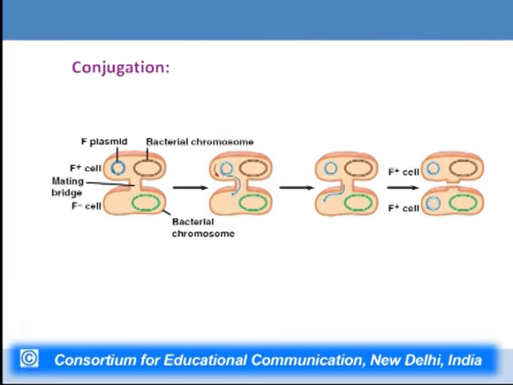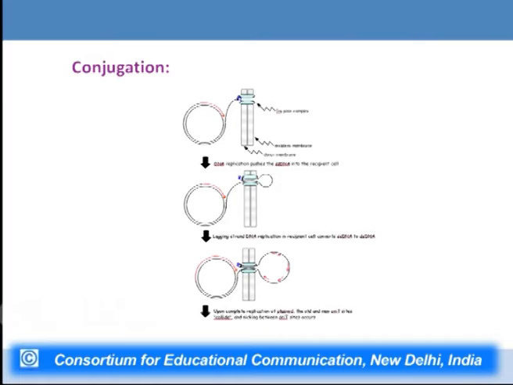The remaining strand in the donor is replicated by rolling circle replication, whereas the complementary strand in the recipient cell is also formed by the replication machinery of the recipient organism. After this transfer, both the cells become F positive. That means after the transfer, the cell which was earlier a recipient also becomes a donor type of cell because it has a full copy of the F plasmid. So this is basically rolling circle replication, wherein the donor organism is replicating its DNA, whereas the recipient organism also replicates the DNA which entered it.